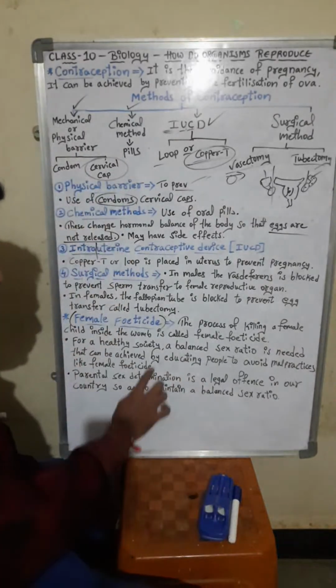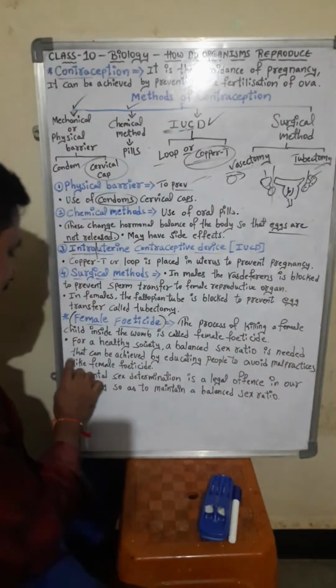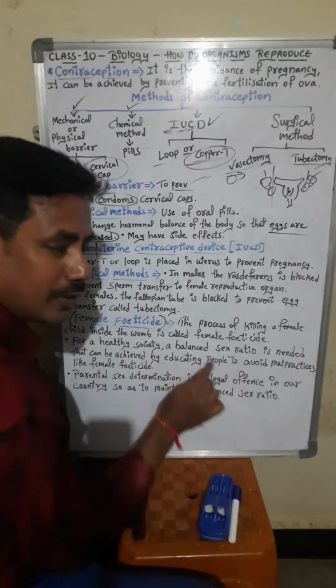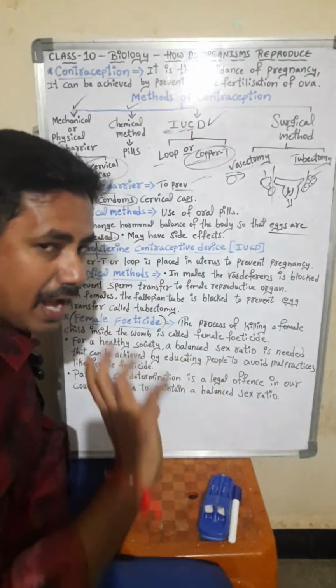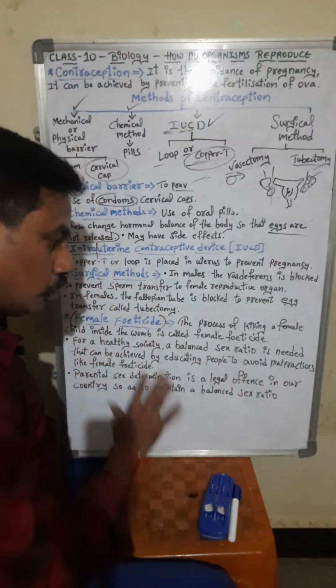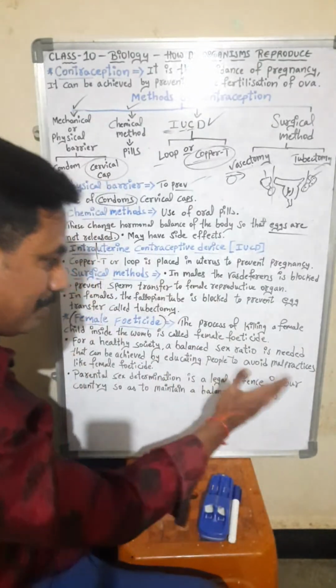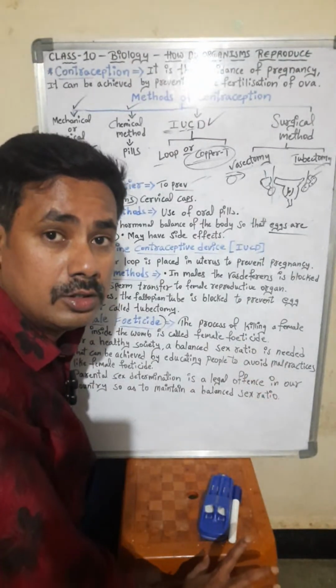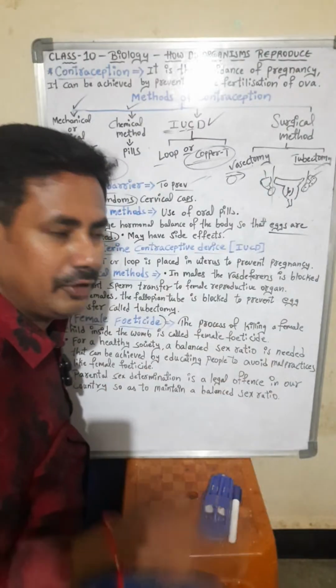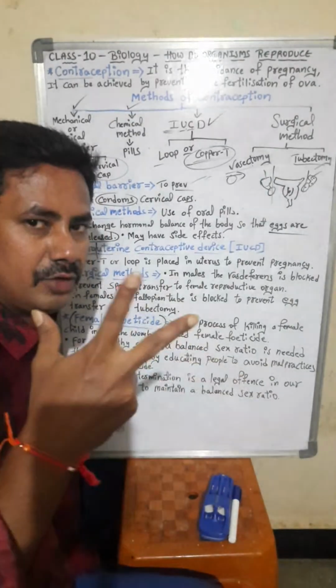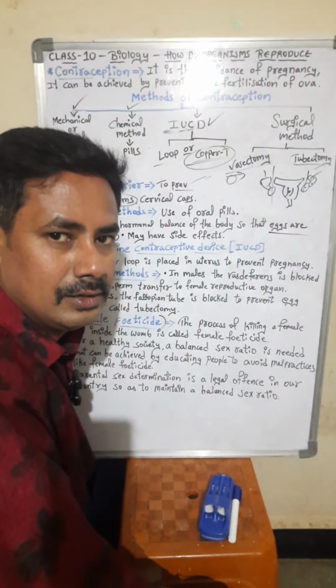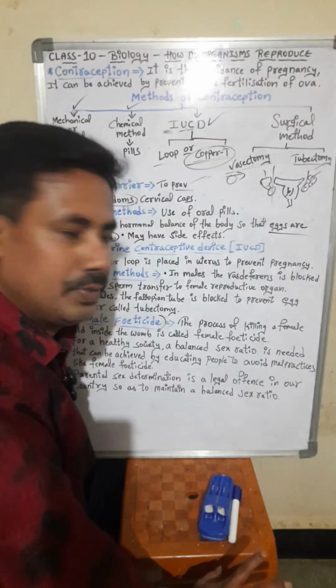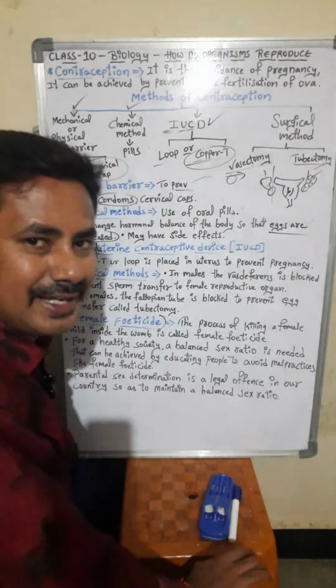Okay, a balanced sex ratio is needed, and that can be achieved by educating the people. We have to educate the people to avoid malpractices like female feticide. Malpractice means what? It is a wrong thing. We do not have to do that. We do not have to kill the baby inside the mother's womb. That is called female feticide.